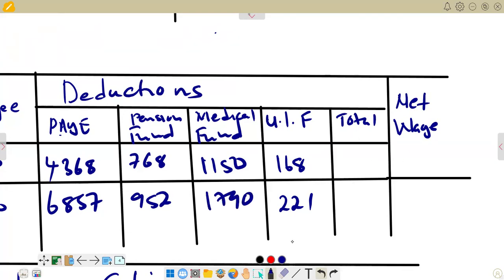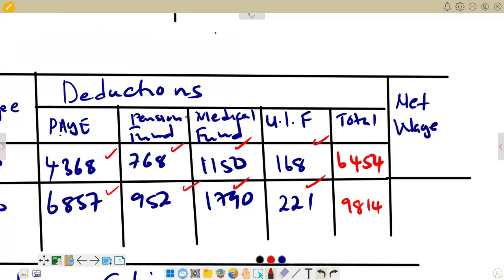So for the total deductions, we are adding this one, plus this one, plus this one, plus this one, then we get the total for Mbambo, which is 6,454. Then we go to the next one, which is Ronaldo. We add this one plus this one plus this one plus this one. Then we get the total, which is 9,840. So this is what we have on total deductions.